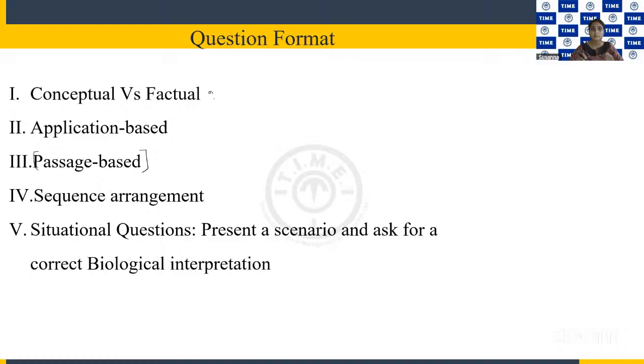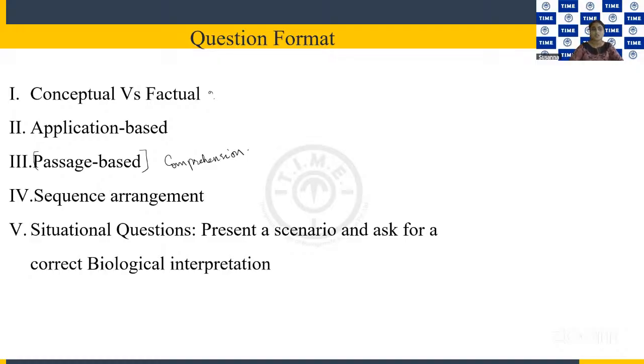If you have 2, 3, or 5 passage based questions, you have to read, right? So it takes time. So you have passage based questions, or they call it comprehension in the question paper. It comes under the heading comprehension in the question paper. Okay. Then the fourth kind of questions that you can see is sequence arrangement.